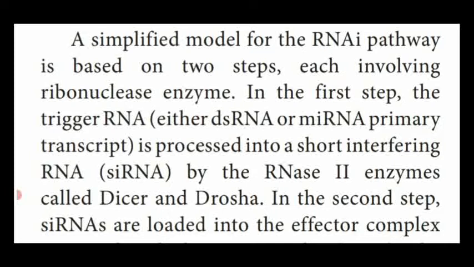Then we have to write how it is inhibiting the gene expression. This RNA interference process is based on 2 steps. Both the steps are carried out by the ribonuclease enzyme. The first step is trigger RNA.